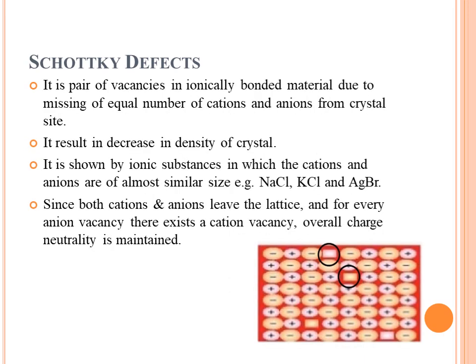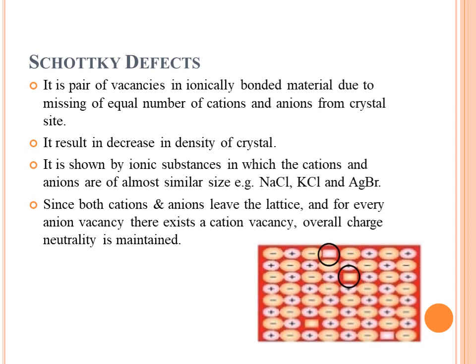Next is Schottky defects. It is defined as a pair of vacancies in an ionically bonded material due to the missing of an equal number of cations and anions from the crystal sites. We can say that these defects occur in ionic compounds when a cation and anion equal in number are missing in the compound. As you can see in this figure, a single positive ion, that is a cation, and a single negative ion, that is an anion, is missing in the lattice. So we can say that this is the Schottky defect.